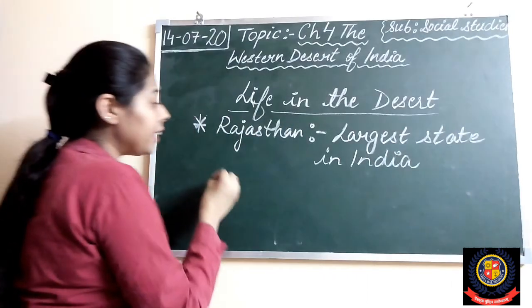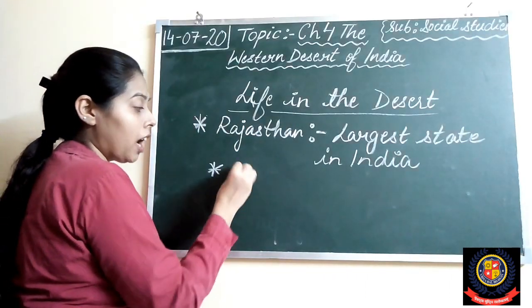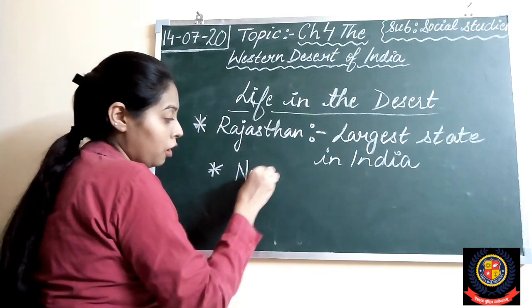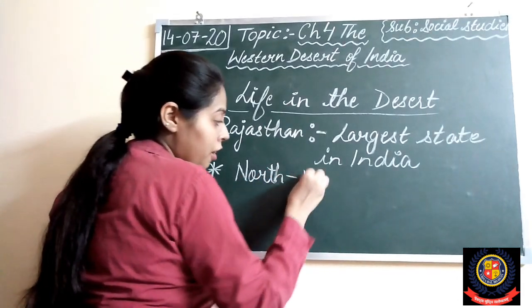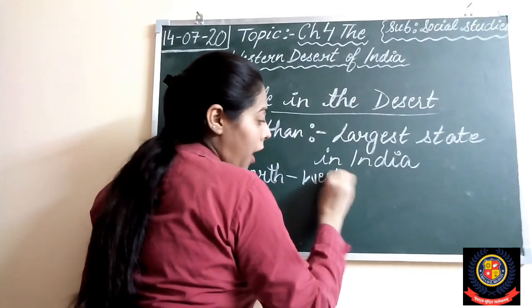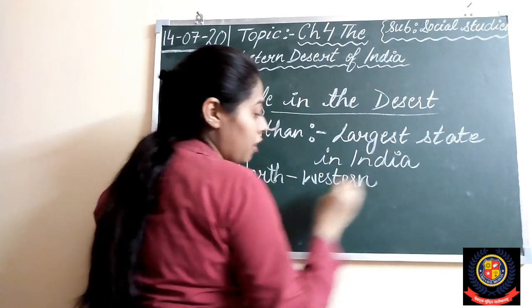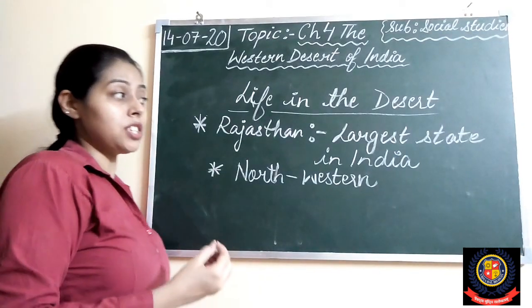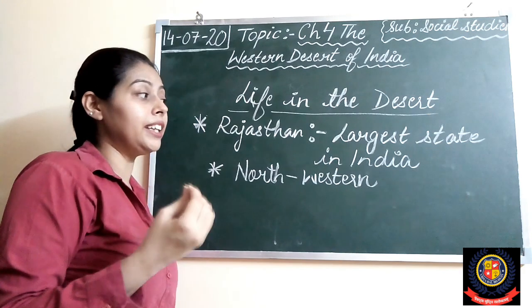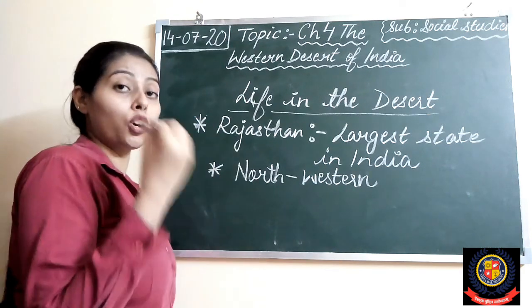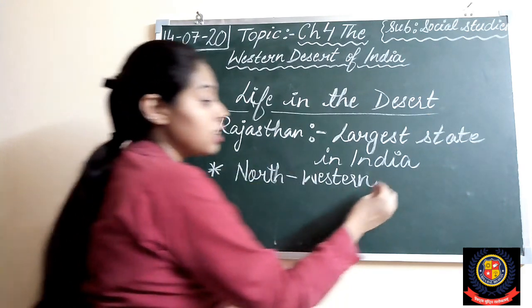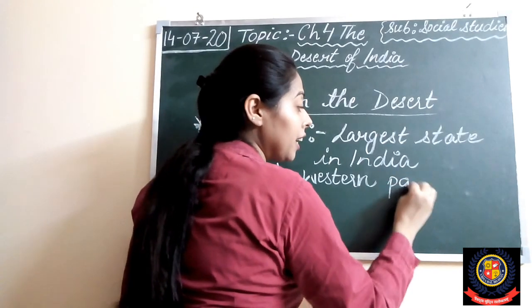And it is located in the north-western part of India. Rajasthan is the largest state in India and it is located in the northwestern part of India.